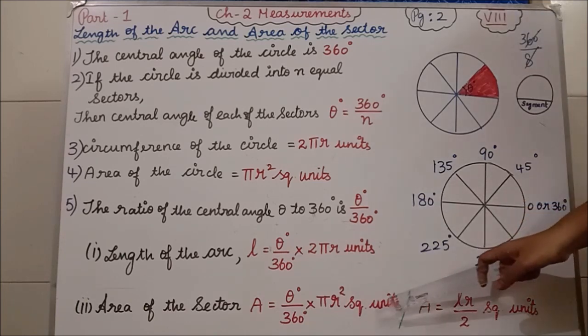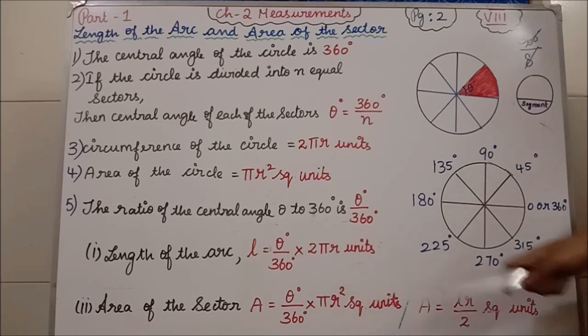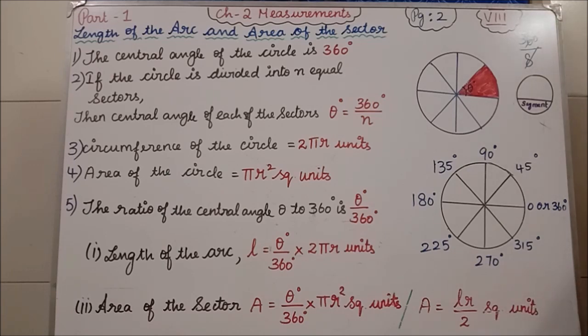What is the area of the sector formula? A is equal to theta degree divided by 360 degree into pi r square, or A is equal to L r by 2 square units. Clear all of you the formula? Yes. Now we will see some more formulas.